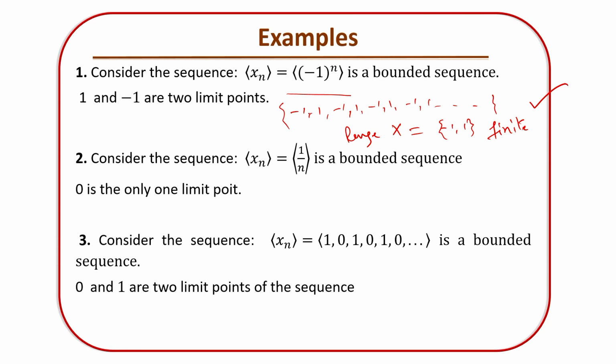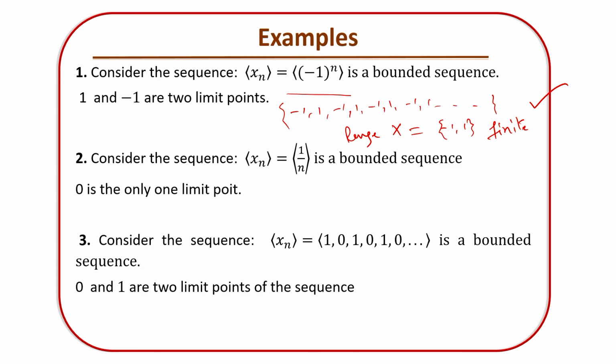So obviously the sequence repeated -1, -1 how many times? Infinite times, and 1, 1, 1 infinite times. So 1 and -1 both become the limit points of the bounded sequence (-1)^n, right?